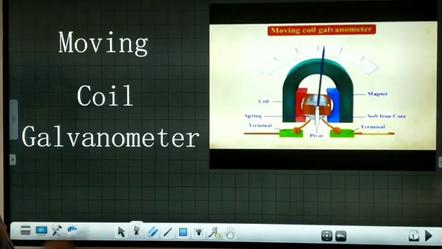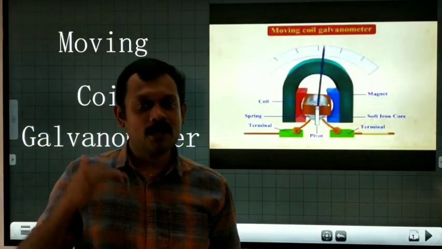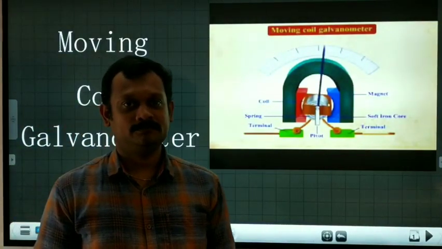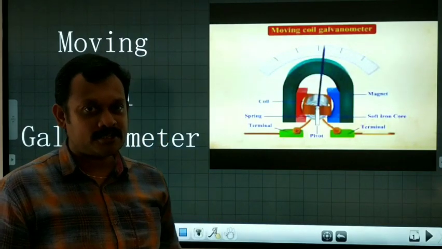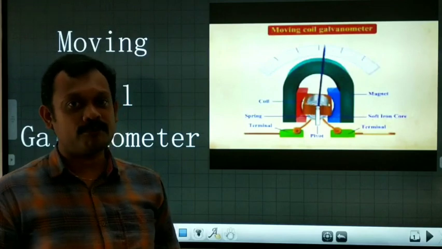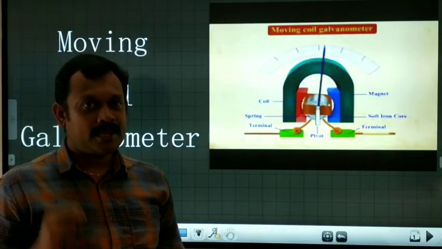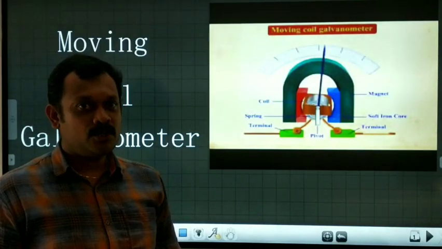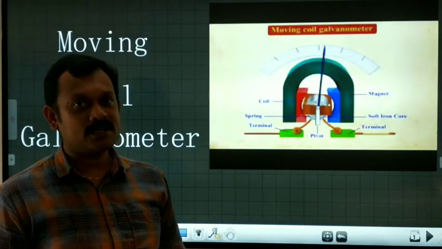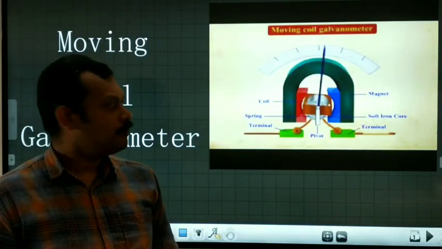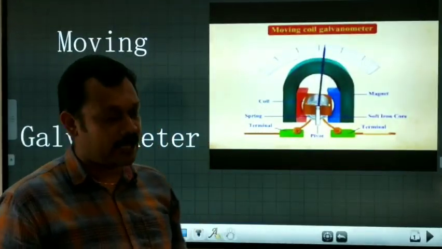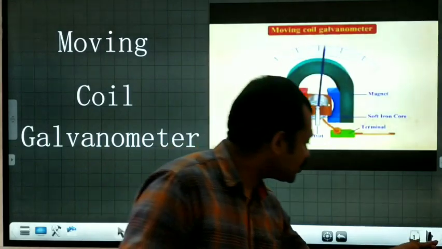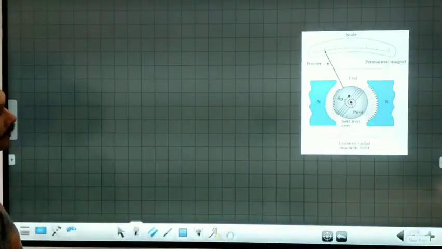Topic for today's discussion is moving coil galvanometer. What is a galvanometer? A galvanometer is a device used to detect the presence of electric current. We are going to study about a pointer type moving coil galvanometer. So let us look into it in detail.